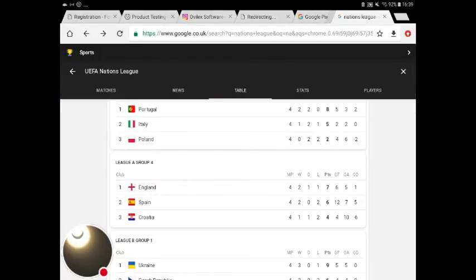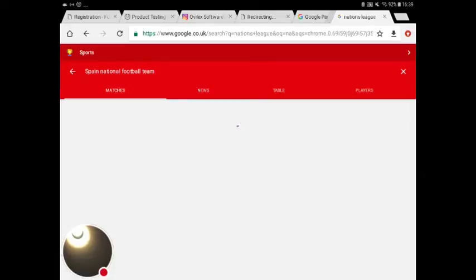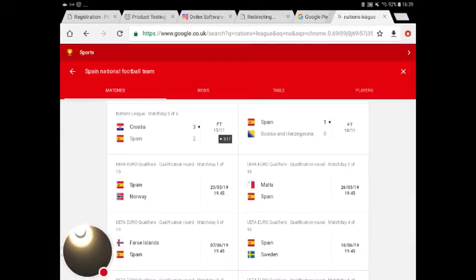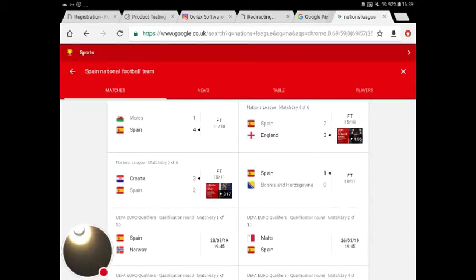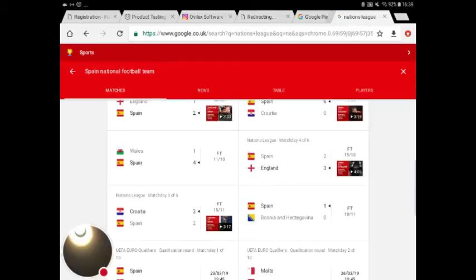So we're going to move on to Spain. Oh god, this is Aaron's favourite. How is Spain my favourite? I'm an English person supporting the England football team. Hang on, Aaron's second favourite. I'm not going to disagree with it, but I'm not going to agree with it either. So we're good.